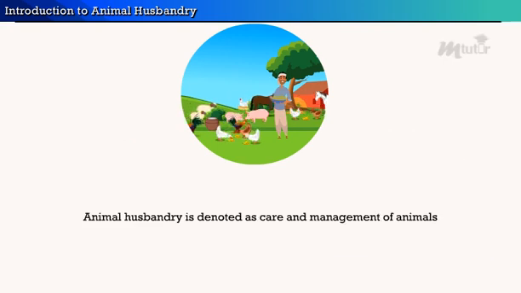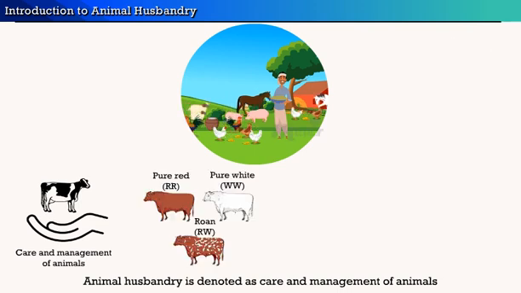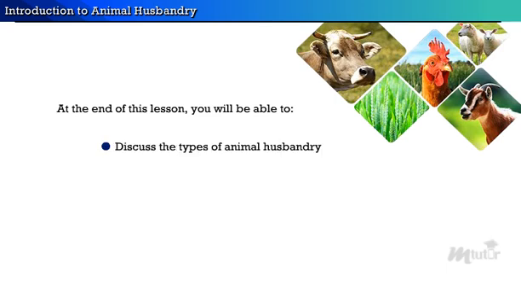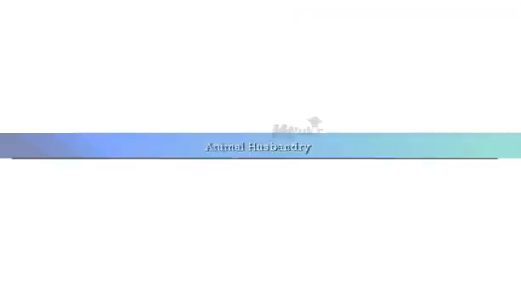In scientific terms, animal husbandry is denoted as care and management of animals. This involves selective breeding and livestock raising to improve the behavior and genetic qualities of animals for increasing profit. In this lesson, we will discuss the types of animal husbandry and the importance of animal husbandry in human welfare.